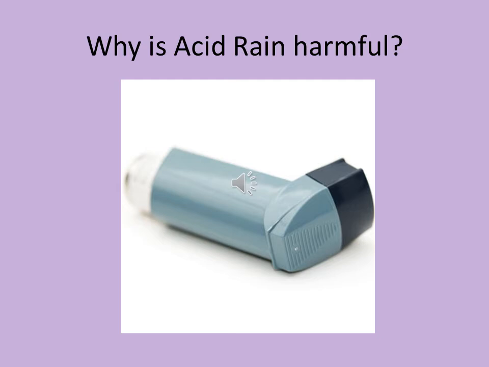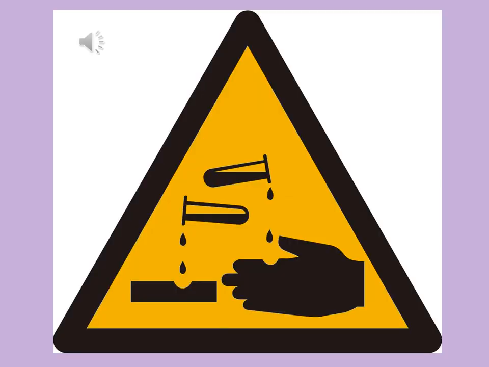The pollution that causes acid rain can also create tiny particles. When these particles get into people's lungs, they can cause health problems or can make existing health problems worse. Also, nitrogen oxides can cause ground-level ozone. This ground-level ozone causes respiratory problems like pneumonia and bronchitis, and can even cause permanent lung damage.